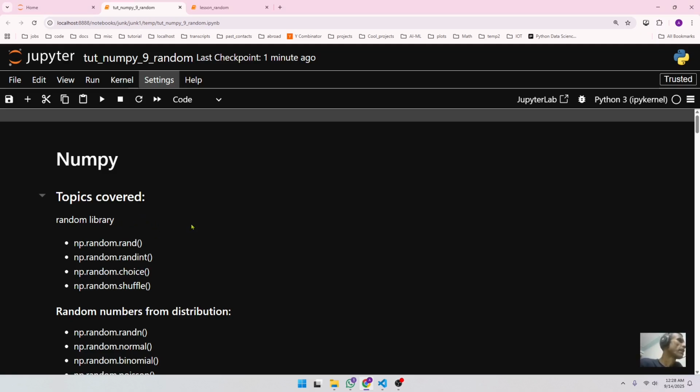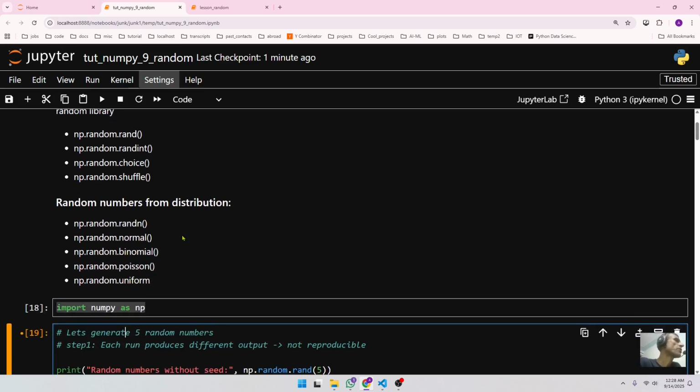In this session, I'm going to show you how you can generate some random numbers using the random library. Sometimes you have to generate random numbers. It can be a random integer, or random choices from certain items you have in a list, or you may have to shuffle some numbers. There are different ways you can do that.